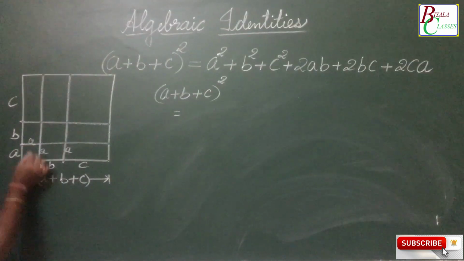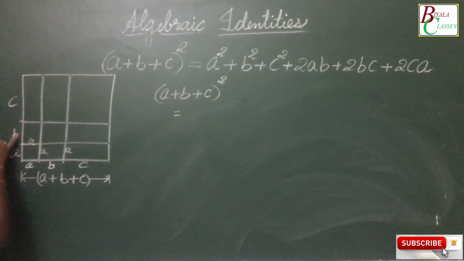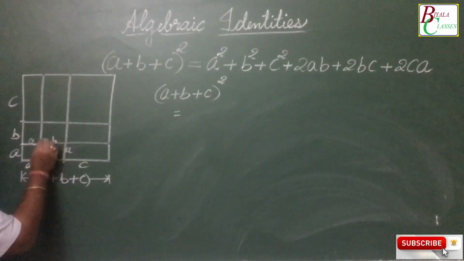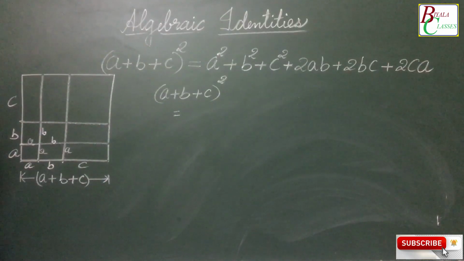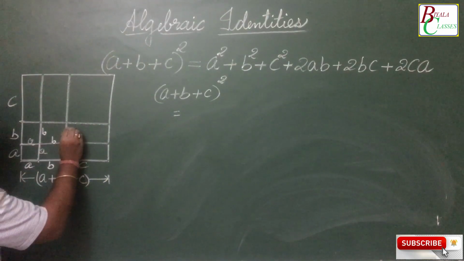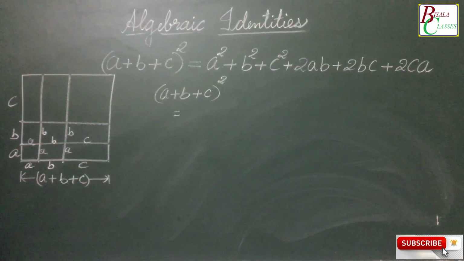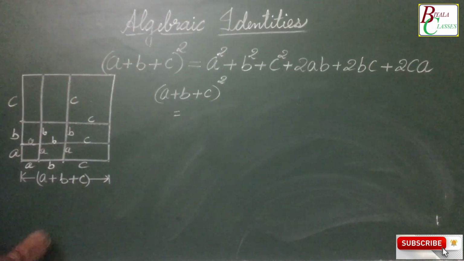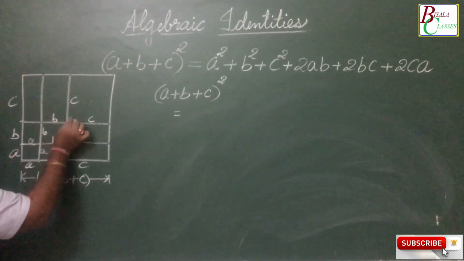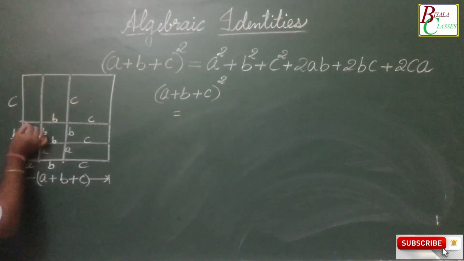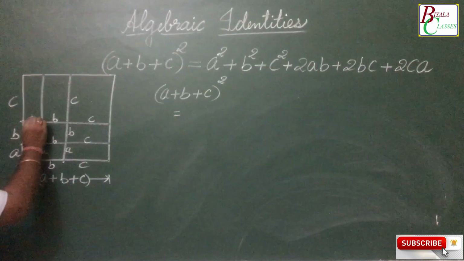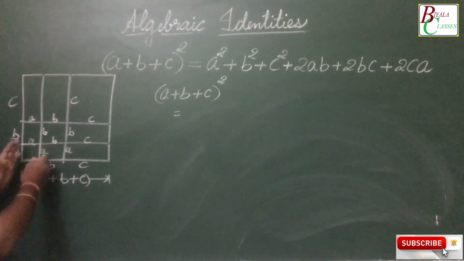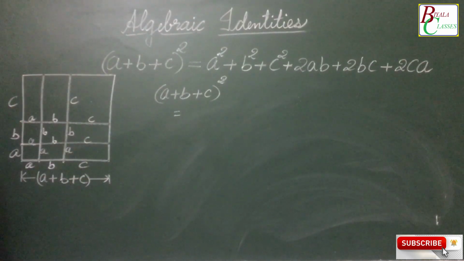Let us move a step ahead. This part is again a rectangle whose sides are a and b. Here, this is a square whose sides are b. This is again a rectangle with sides b and c. A step ahead, this is a square of side c. This is a rectangle whose sides are b and c. This is again a rectangle whose sides are a and c. So in total, how many parts are we having? In total, we are having 9 parts.